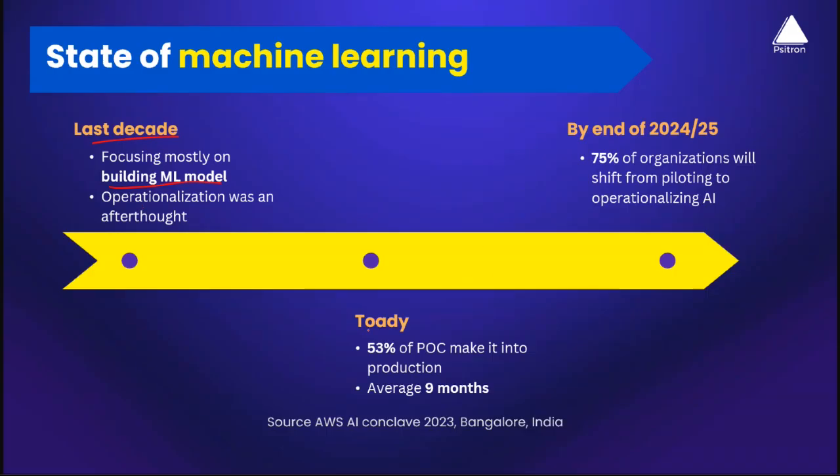But if we talk about today, up to date, beginning of this particular year, you will see almost 53% of organizations who had POCs have now started making it to production.